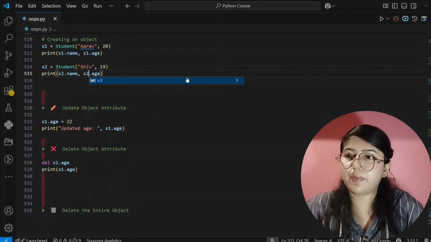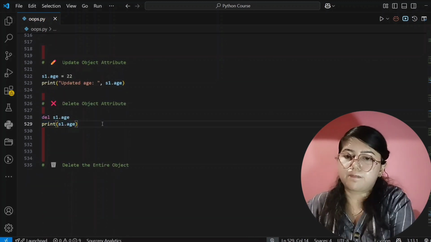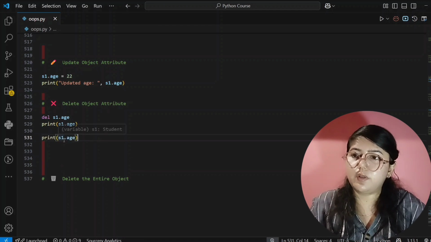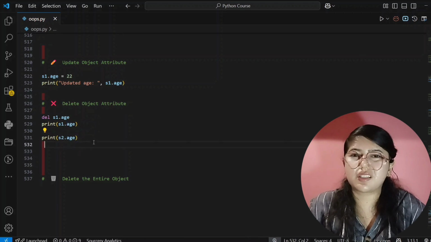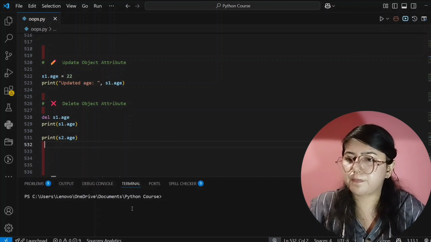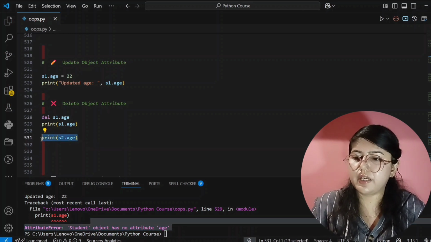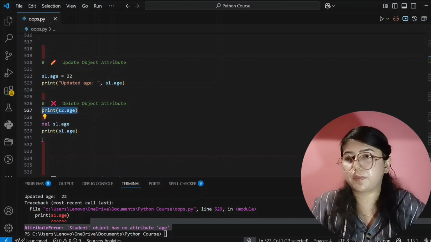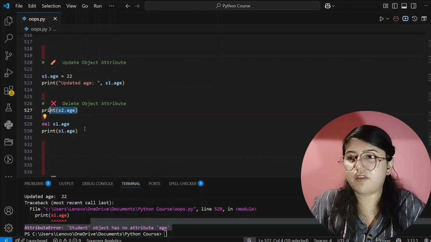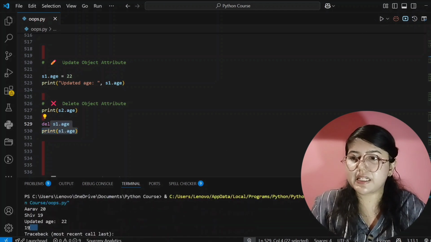If I print here s2, then it will simply print that. Here it will show error for the earlier line, then only we will change. It is showing error before, so I will just write this above this, so that it will print that, and afterwards it will show error. See here, it's printing 19. That means s2 age is 19.